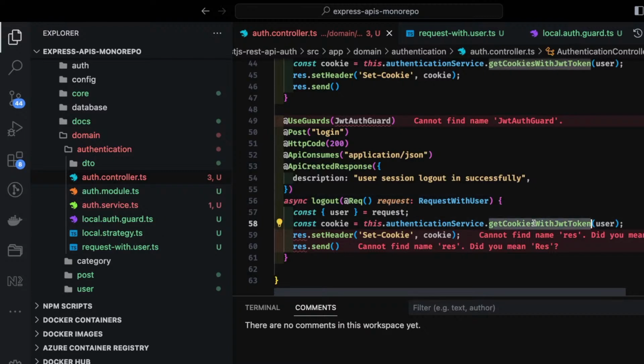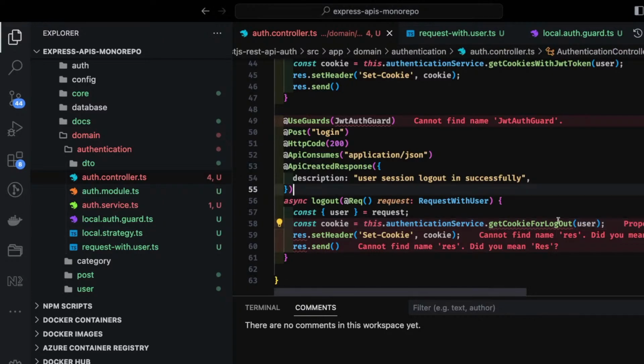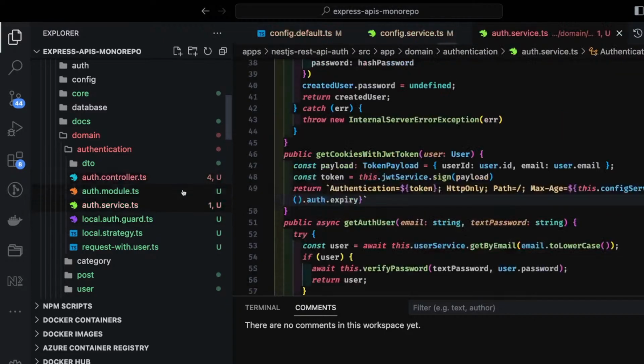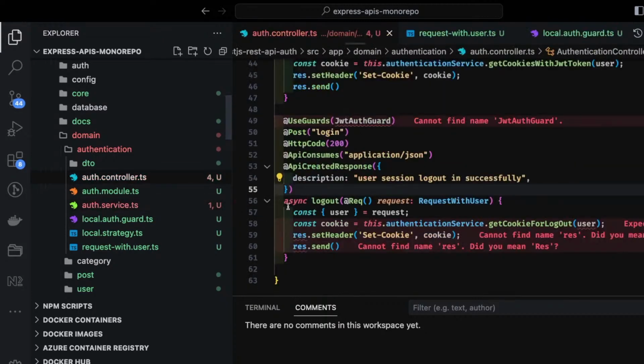Okay, so here we can call the method get cookies for logout, and this method we can define inside our authentication service. Get cookies for logout in auth service. Simple, it just resets the cookies for us.